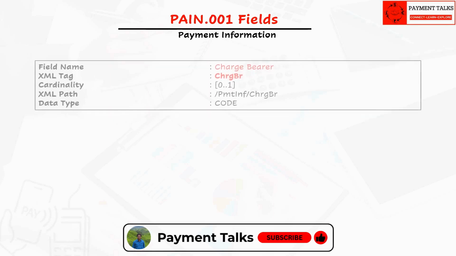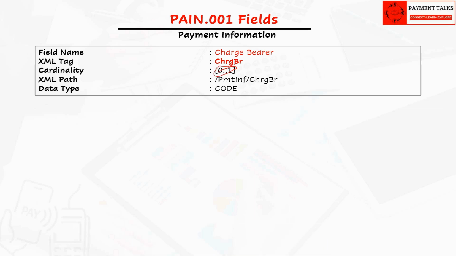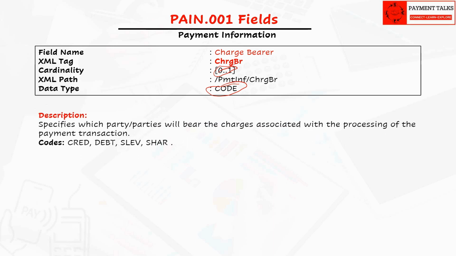The next field is charge bearer. This field is optional. This field takes coded information. This field specifies which parties will bear the charges associated with the processing of the payment transaction. In ISO, 4 codes are possible. We have already discussed in detail about DEBT, CRED and SHAR codes in our previous videos. Please refer to those videos for more clarity.